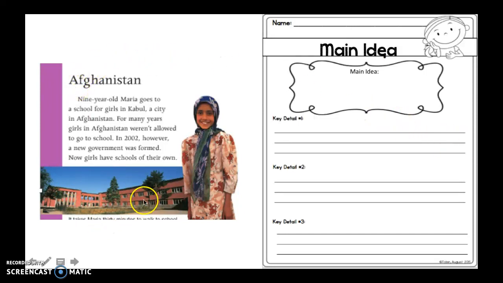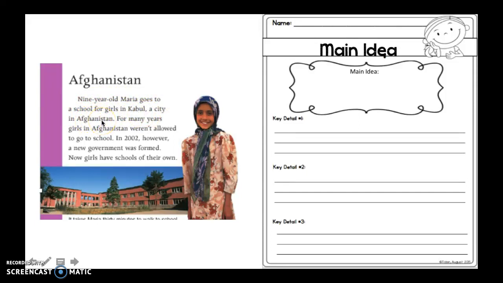I can see in the pictures, I see a school. I see the title or the heading of this section is Afghanistan. And the first sentence says, 9-year-old Maria goes to a school for girls in Kabul, a city in Afghanistan.